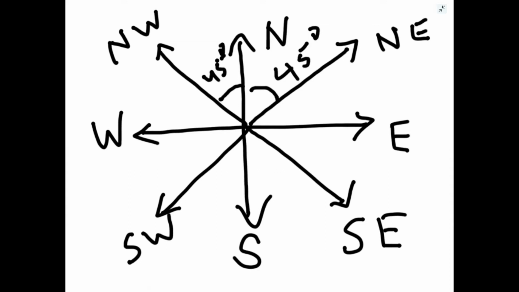So the angle between north and northeast or north and northwest is 45 degree respectively, and between north and east is 90 degree. North and southeast, 45 plus 45 plus 45, so total it will be 135 degree. So like this we can calculate the angle also.